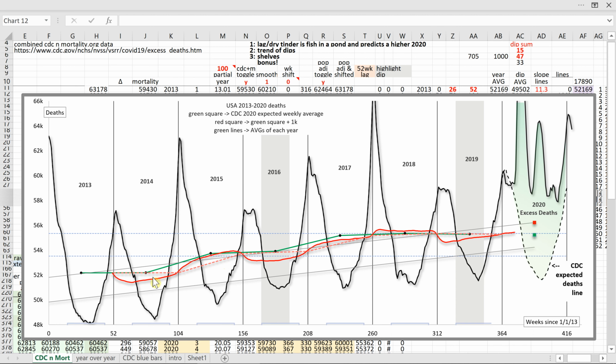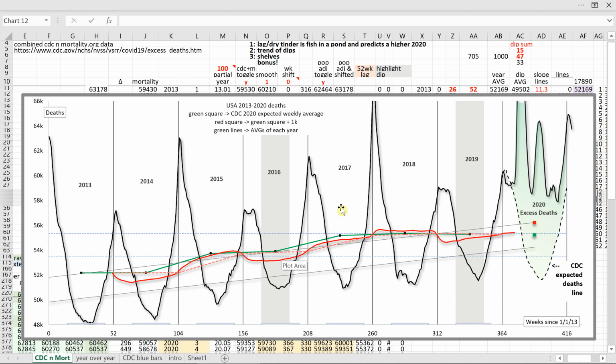In 2014, lagging deaths are low, meaning in the previous year there were fewer deaths than anticipated. This leaves additional deaths available for the next year, which is exactly what the next year shows, more deaths. The concavity of the green line at this point is upward. Then in 2015, we have more lagging deaths than anticipated, and the green line is concave downward.